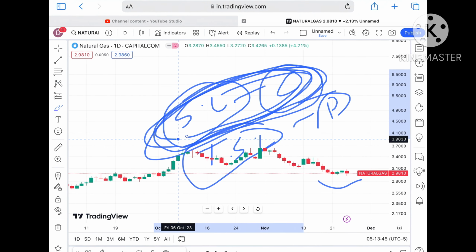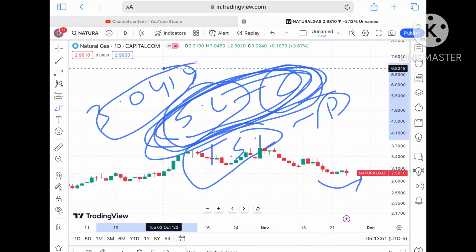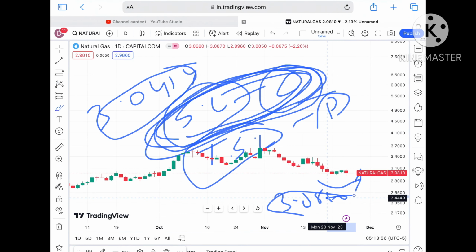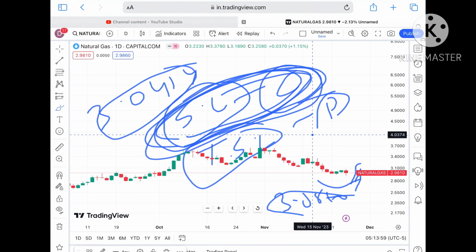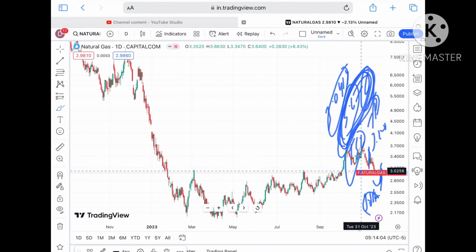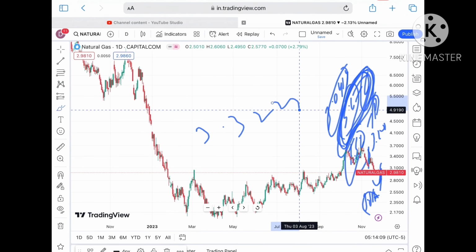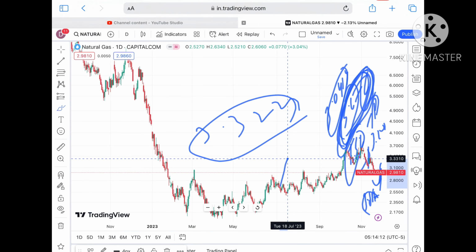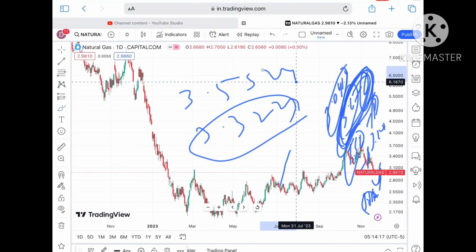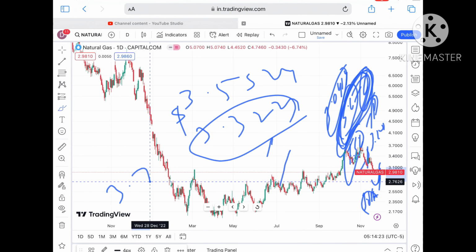So suppose if the price sustains this level, we can see it will go towards a level of $3.0414, which is already being tested. So chances are high it will go further upside towards 3.0812. Once the price started moving above that level, we will see it go towards $3.2204. Once it started going above this level, chances are high it will go towards around 3.3224. Once the price started going above this level, a further upside we can see, and then a probability of touching 3.5524 is there. Once it started going above this level, a further upside we can see towards 3.7346.